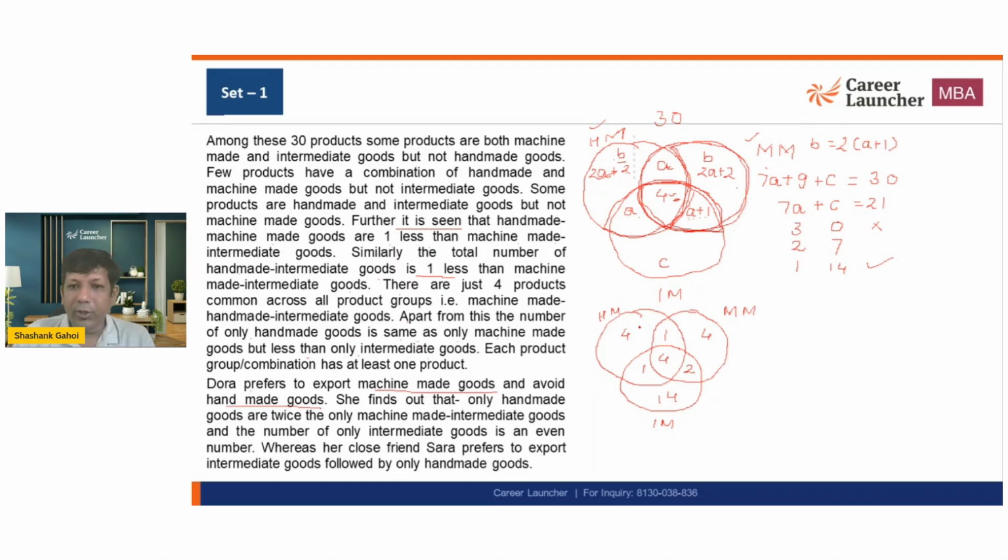So let me add all the numbers. 4, 4, 8, 8 plus 2, 10. Handmade is 10. Machine made is going to be 4, 4, 8 plus 3, 11. And this is going to be 14 plus 6, 20. This is 21. So basically, this is the overall arrangement that we are getting. This is 14 plus 7. Okay. So now, whatever we could do, we did it.